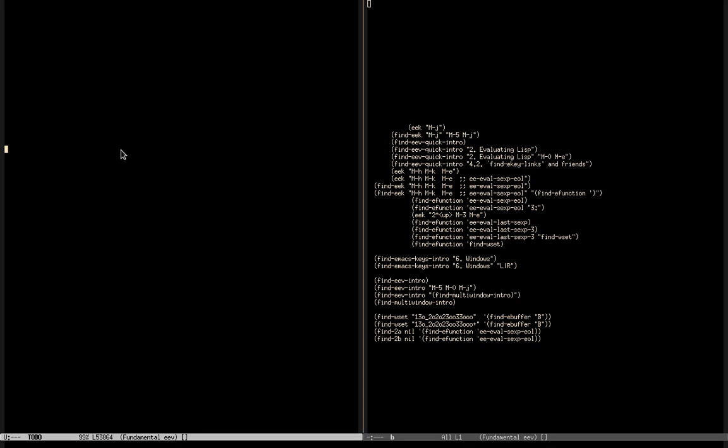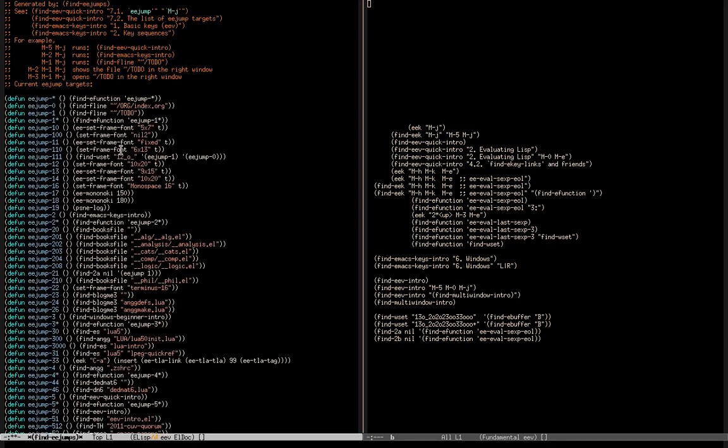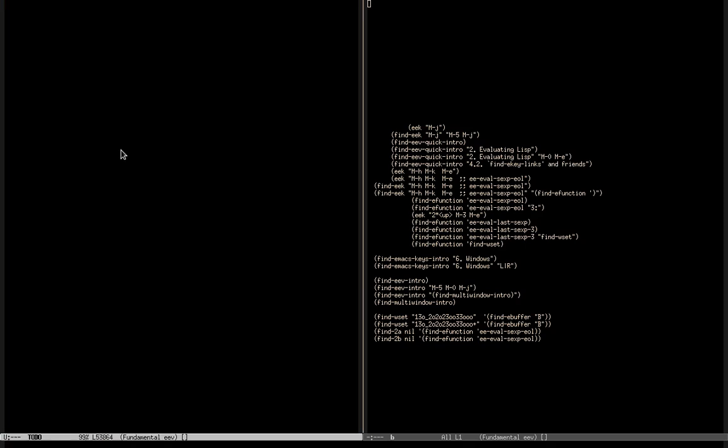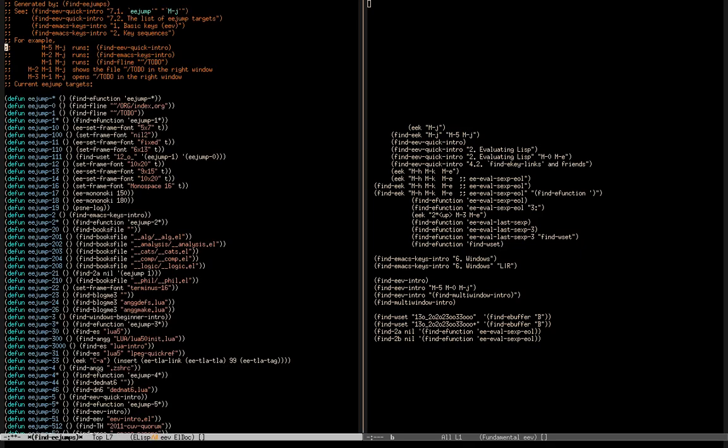I remember that MetaJ has information on how to go to the main tutorial, so let me type MetaJ. I want to create a link to this line here. So let me start by creating a link to the effect of typing MetaJ, and let me refine this hyperlink. I want a link to this string here.